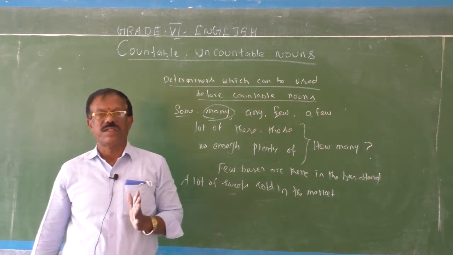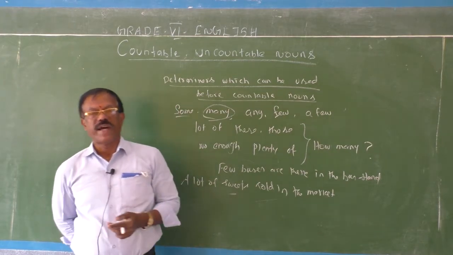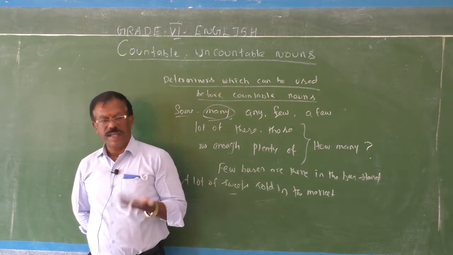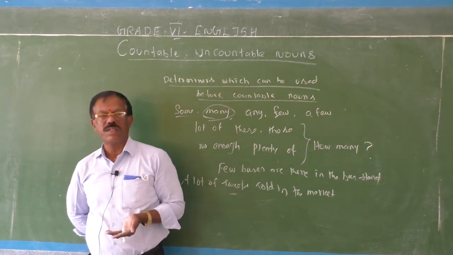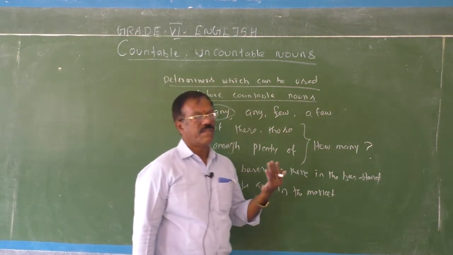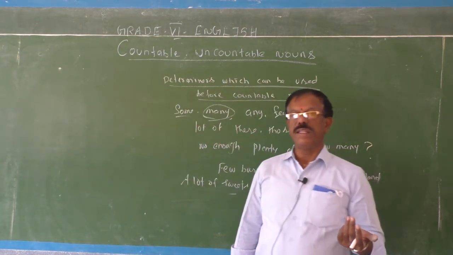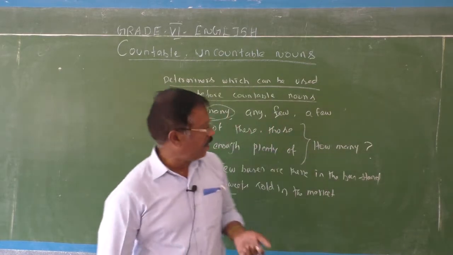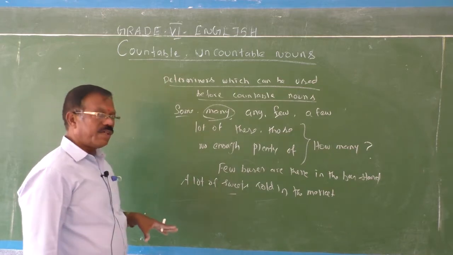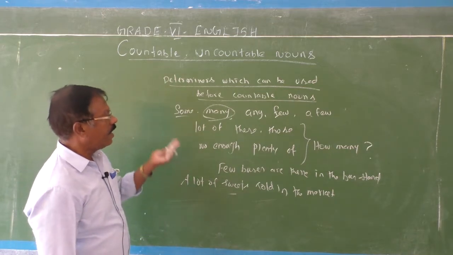A lot of books were kept in the book fair. A lot of books were bought by the visitors in the book fair. A lot of books were bought by the people in the book fair. So in this way you can use all these determiners before singular or plural countable nouns.